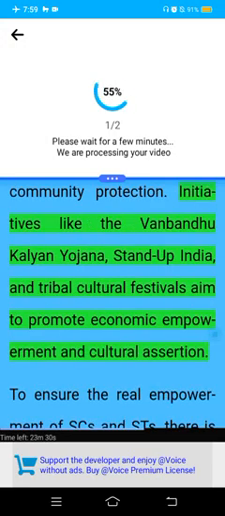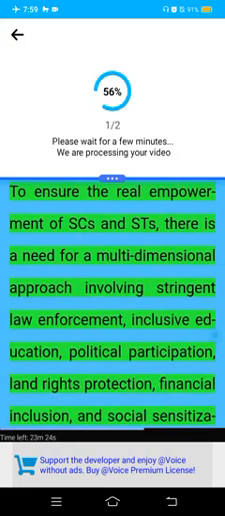Initiatives like the Vanbandhu Kalyan Yojana, Stand Up India, and tribal cultural festivals aim to promote economic empowerment and cultural assertion. To ensure the real empowerment of SCs and STs, there is a need for a multidimensional approach involving stringent law enforcement, inclusive education, political participation, land rights protection, financial inclusion, and social sensitization.